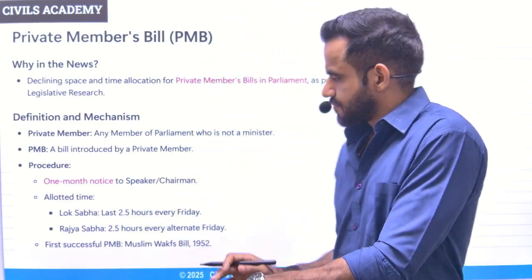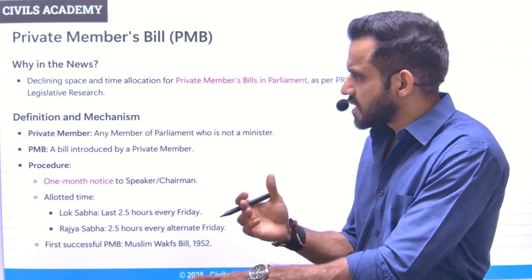Second thing is that the private members do not have that much resources for research and development. Basically, for research on the issues, and that's why this article basically talks about following the UK model. In case of UK, there is specific committee for research on the bills, which will provide assistance to the private members. So that is second article.